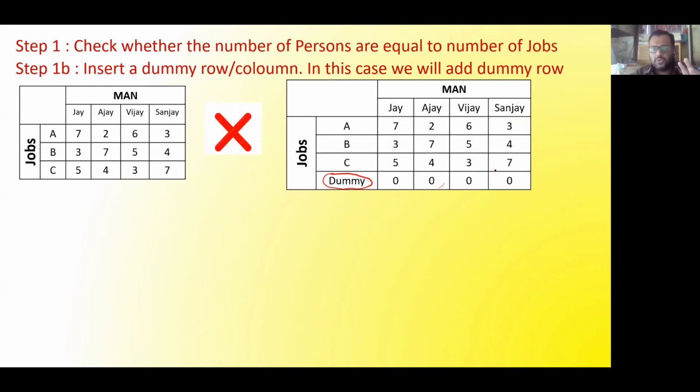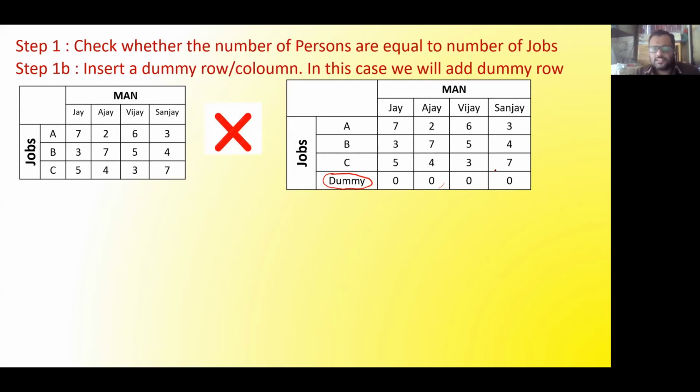Why I am doing so? I am doing this to balance the number of rows and columns. Now it is very easy: there are 4 jobs and 4 machines, and we can now solve it by our regular procedure. Any doubts to anyone till this part?